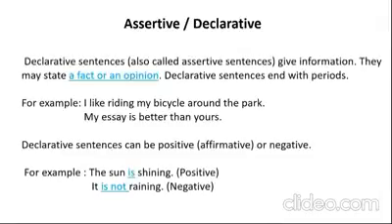Declarative sentences, also called assertive sentences, give information. They may state a fact or an opinion. Declarative sentences end with periods. So look at the underlined words, that is a fact or opinion. It is a normal statement. For example, I like riding my bicycle around the park. My essay is better than yours. These are declarative sentences. Declarative sentences can be positive or negative. For example, the sun is shining, positive. It is not raining, negative.